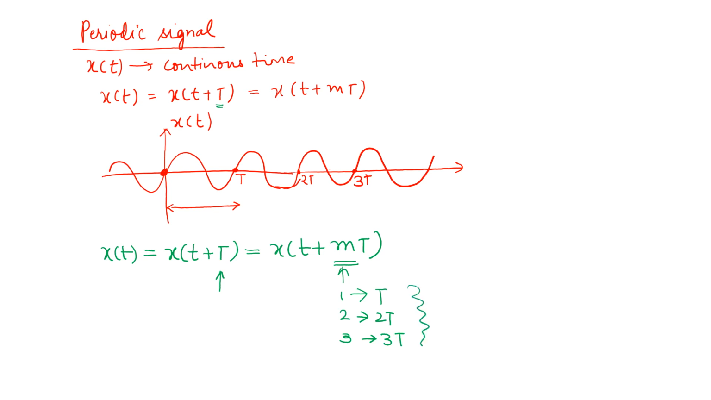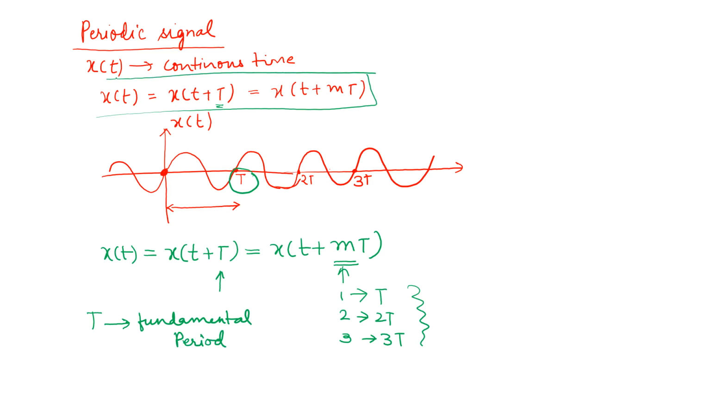So, a signal repeats itself after a particular instant of time. Such a signal is called periodic signal, and the smallest time after which signal repeats itself, that is capital T, is called fundamental period. It is the smallest time after which signal repeats itself. I hope you understood the meaning of this expression, that a signal repeats itself after a time T, or you can say multiples of T, 2T, 3T, 4T.